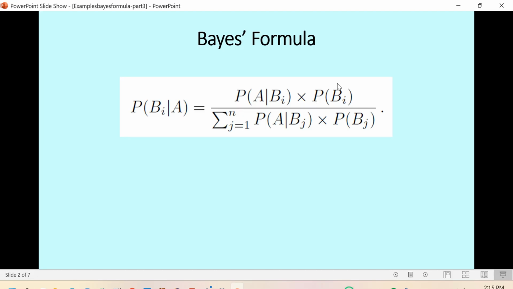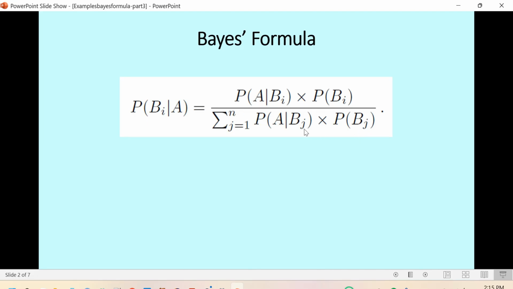This is the probability for one event Bi. We call this the prior probability. But if we have additional information or evidence, called A, then we can get the posterior probability of Bi given A has occurred. In the numerator, we call this the total probability.